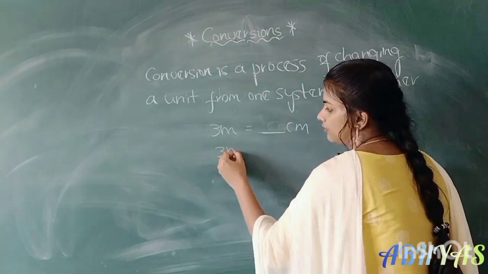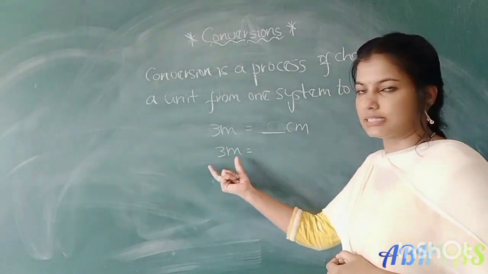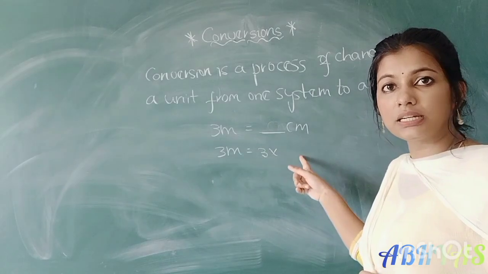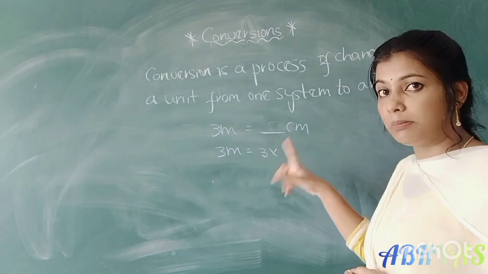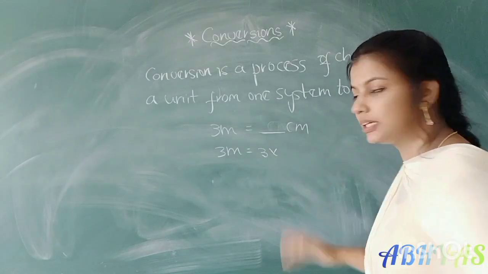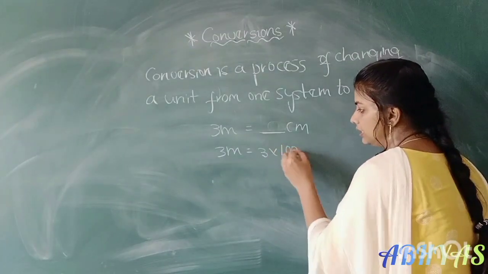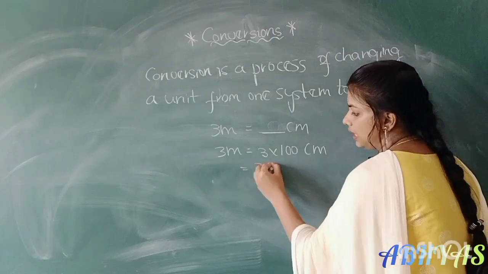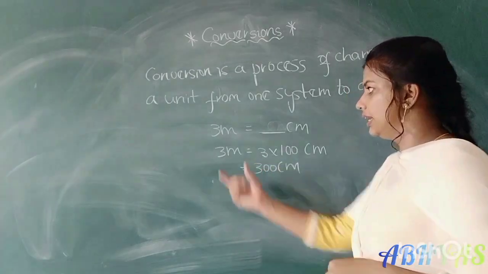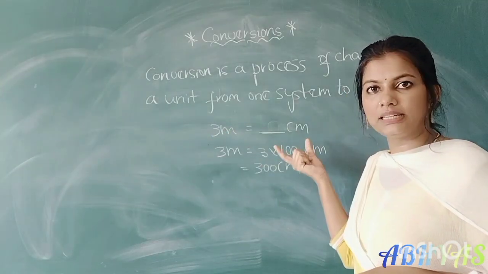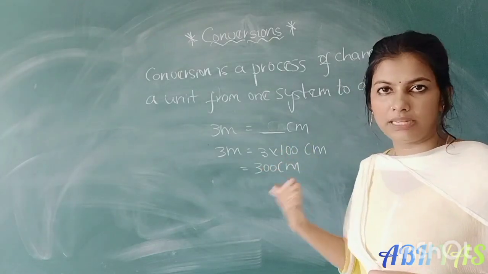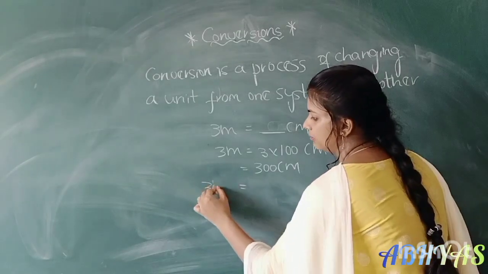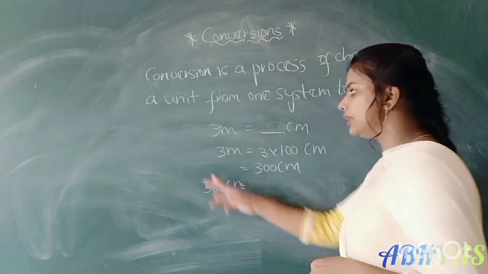So let us take the given unit, 3 meters. So 3 into 1 meter equal to how many centimeters? In the prefixes you know, 1 meter equal to how many centimeters? 100 centimeters, right? So 3 into 100, 300 centimeters. 3 meters equal to how many centimeters? 300 centimeters.